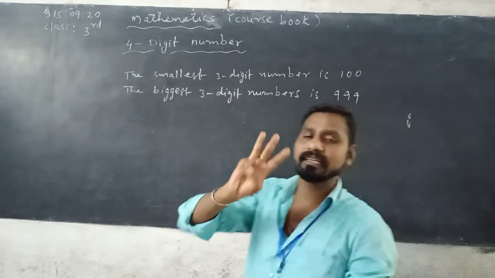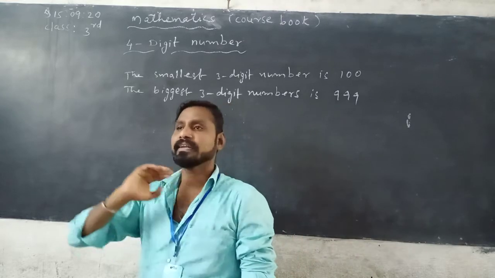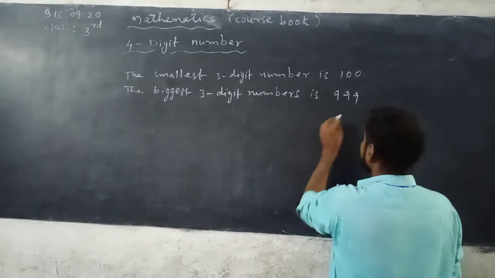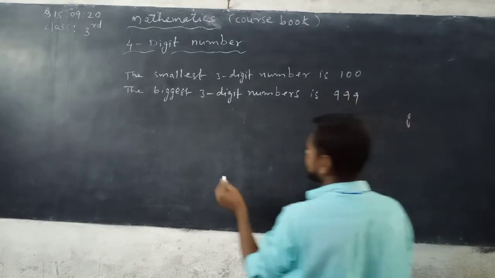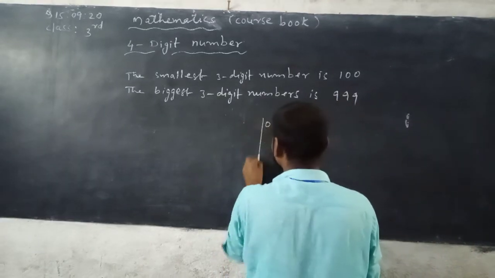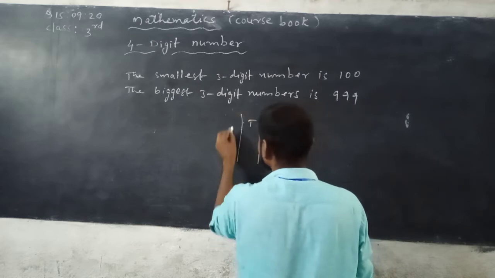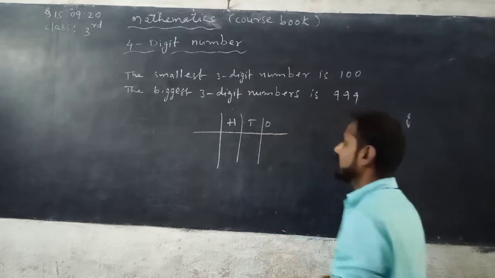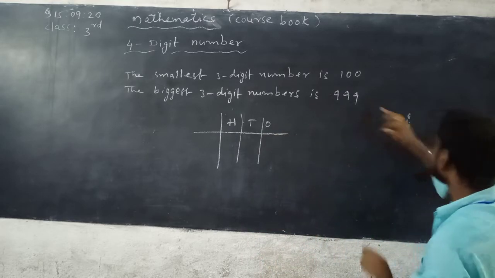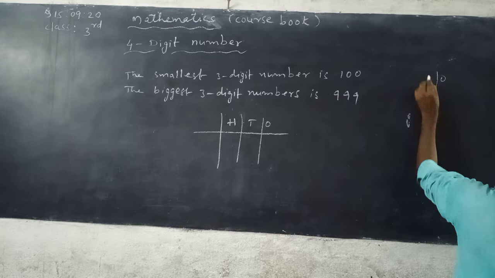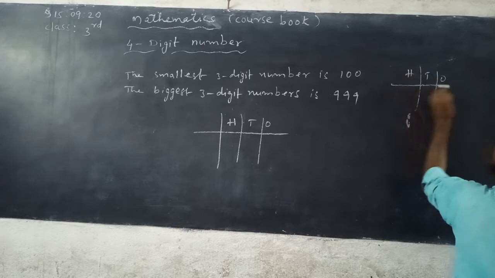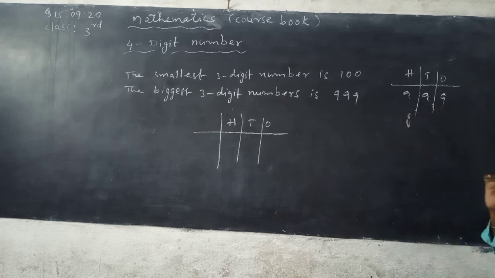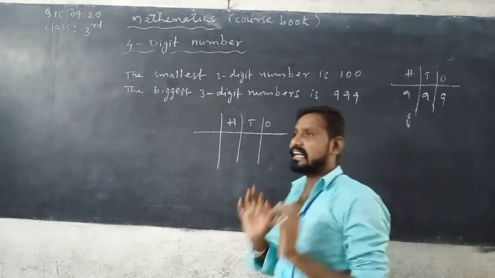It has 3 places from right to left. See here, you can write ones, tens, hundreds. Ones, tens, hundreds. 999.